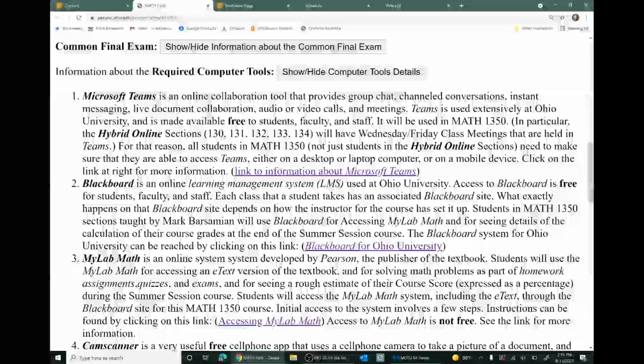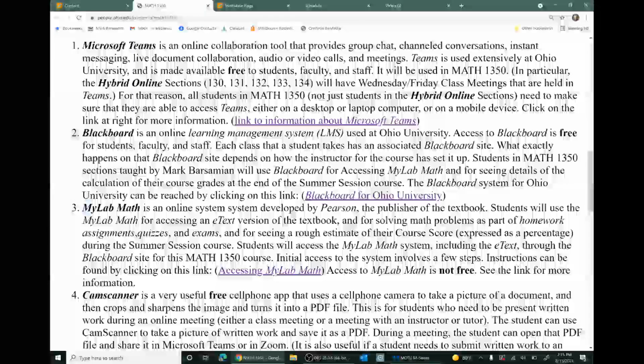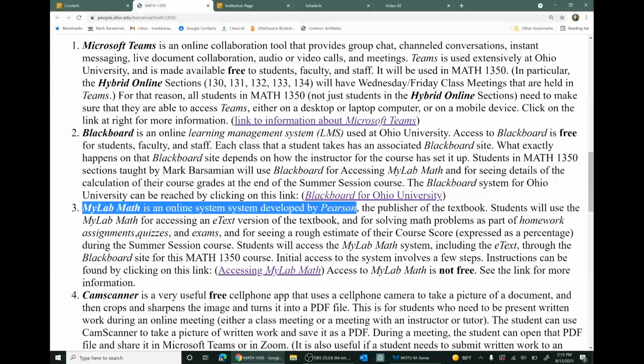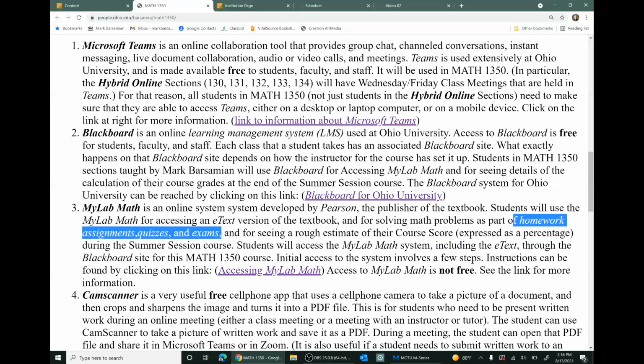Another tool that I've mentioned in this video is the Mylab math system. It was developed by Pearson, the publisher of our textbook, and it's the system that you'll use for doing your homework, and for the online sections, you'll do quizzes and exams in Mylab as well. Now, accessing Mylab is a little bit harder than accessing Blackboard.